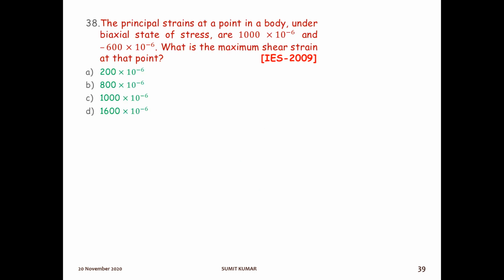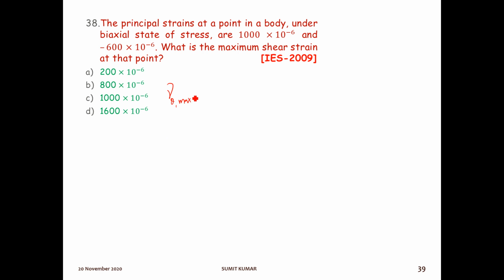The next question is, the principal strains at a point in a body under biaxial state of stress are given: 1000 into 10 to the power minus 6 and minus 600 into 10 to the power minus 6. What is the maximum shear strain? Just now we saw the formula for maximum shear strain, gamma theta maximum.